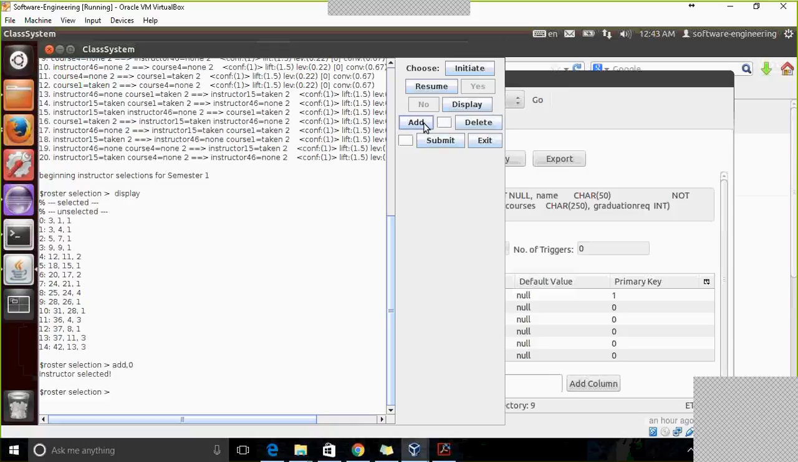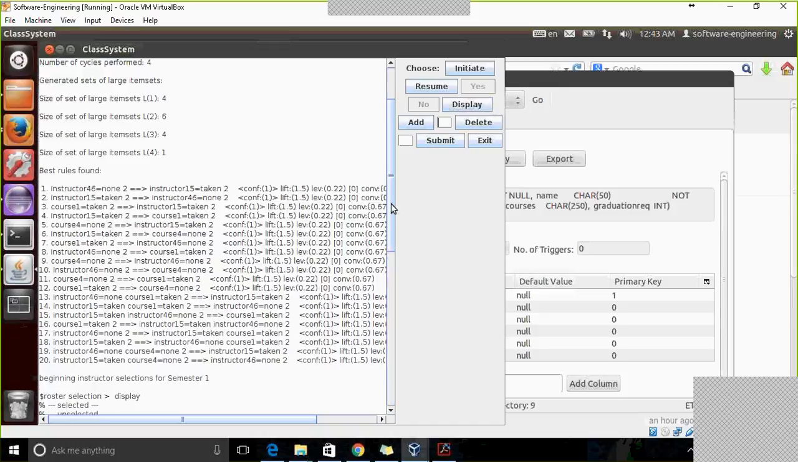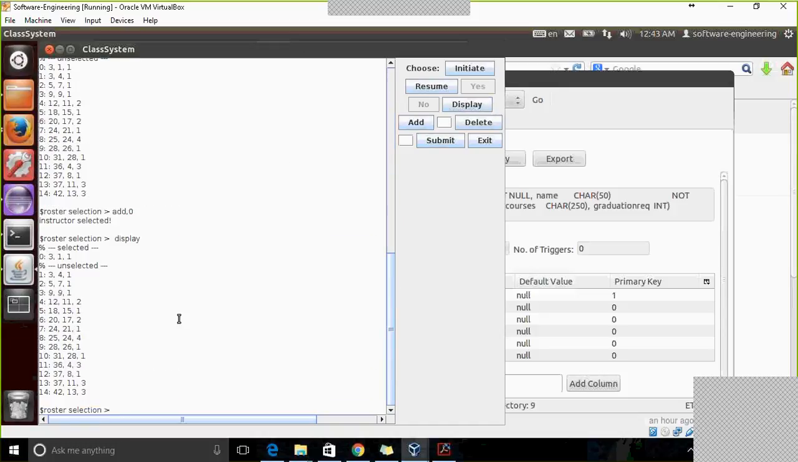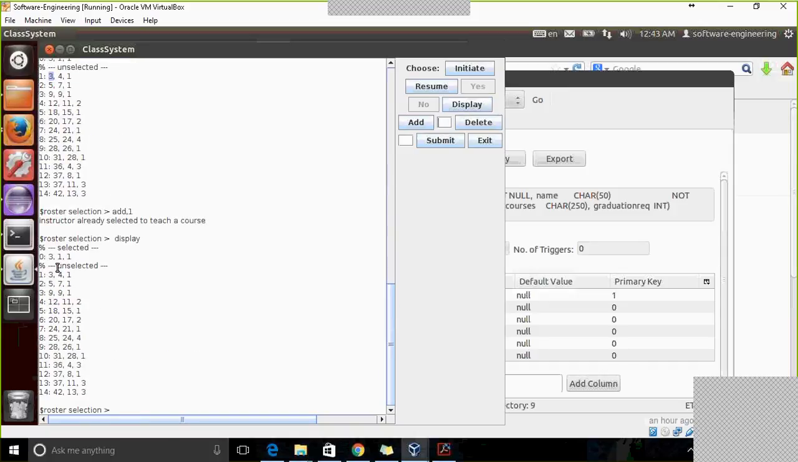So I click 0, I add it, and it says the instructor is selected. If I click on the display button, it shows under the selected ones. Then I can go ahead and select this one, which has the same instructor ID, which is 3. When I do that, the system will not allow me to select that instructor because it was already selected. If you click on the display button, we see it's not selected.